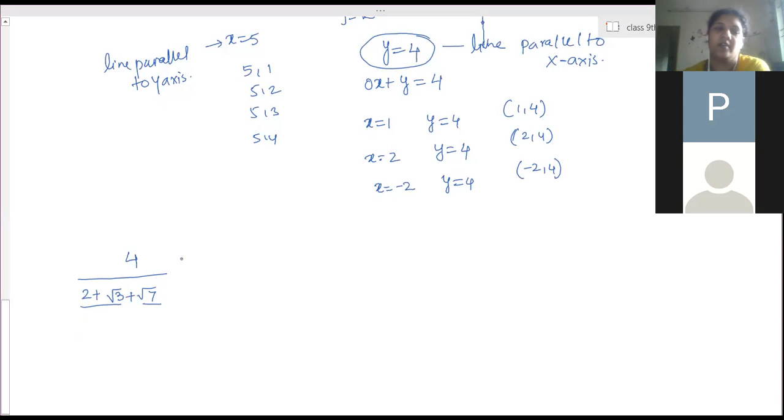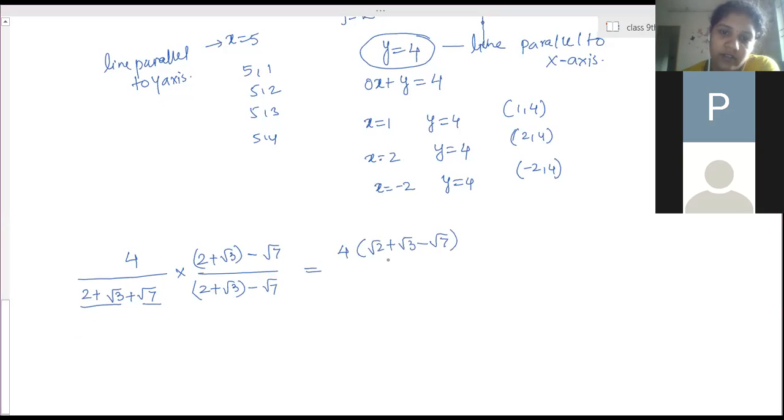Okay, then rationalize it. Take 2 plus root 3 as one term with minus root 7. This is equal to 4 into 2 plus root 3 minus root 7 divided by 2 plus root 3 plus root 7 times 2 plus root 3 minus root 7. Now this is one term, so this is a plus b, a minus b. What will you get? It should be 4 into 2 plus root 3 minus root 7 in the numerator. In the denominator, 2 plus root 3 whole square minus root 7 square.